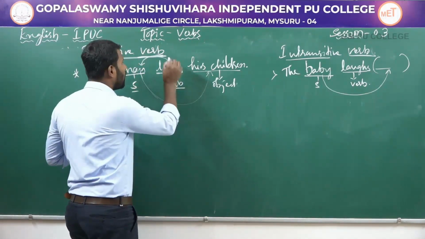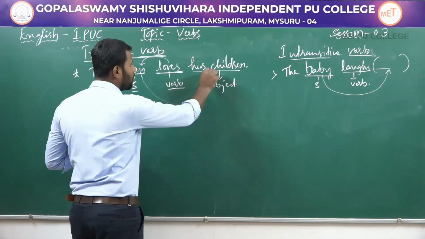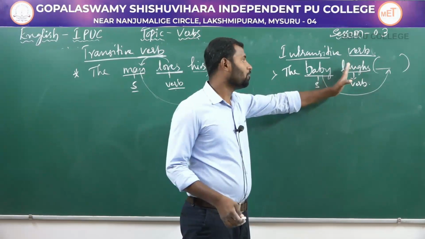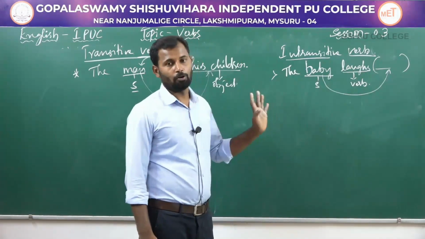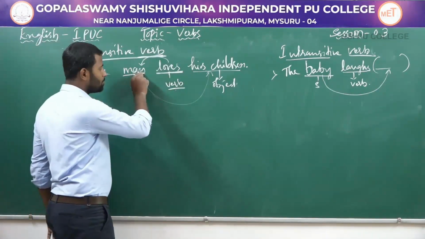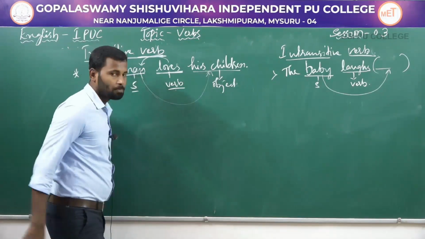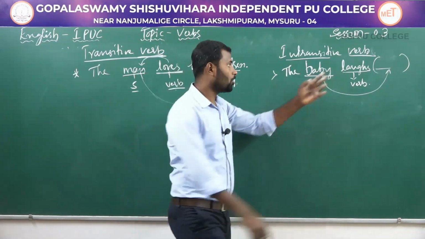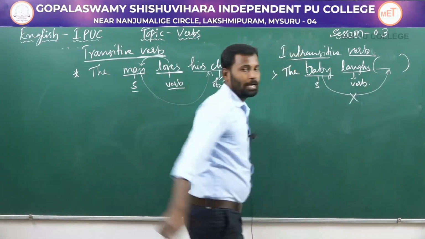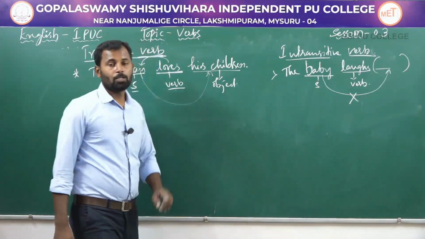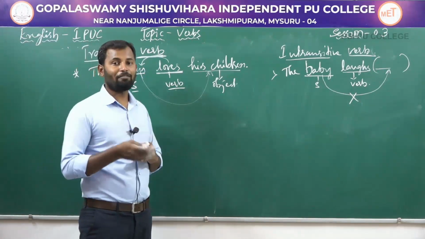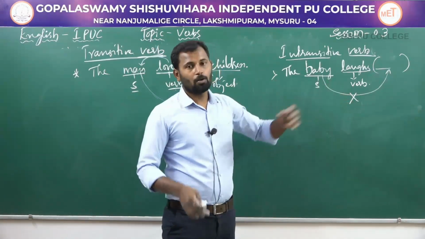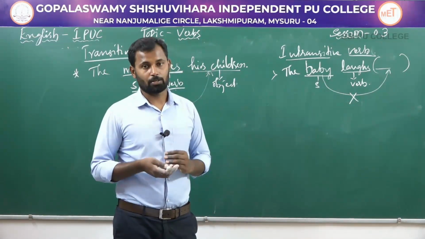So, it is very simple: if a verb has an object, then it is a transitive verb, because that action will pass over to the object. If a sentence doesn't have any object, then the verb is an intransitive verb. If the action of the subject passes over to the object, it is transitive. If it does not pass over to the object, it is an intransitive verb. So, transitive verbs will always have objects in the sentence, whereas intransitive verbs will not have any object.